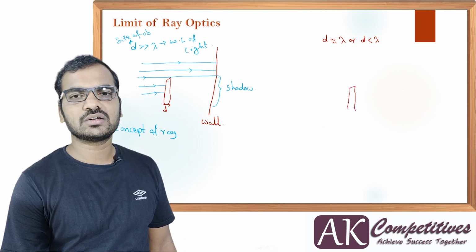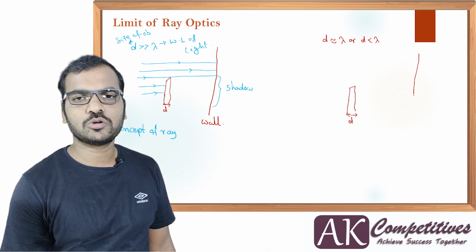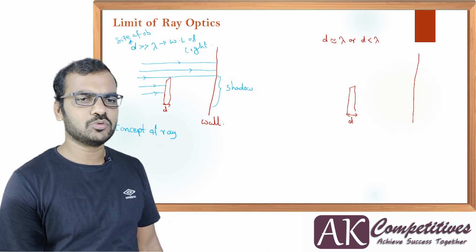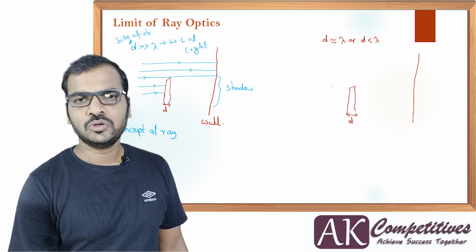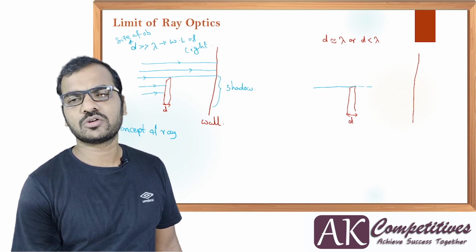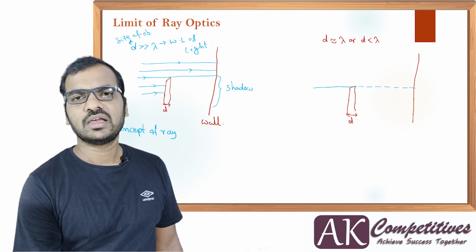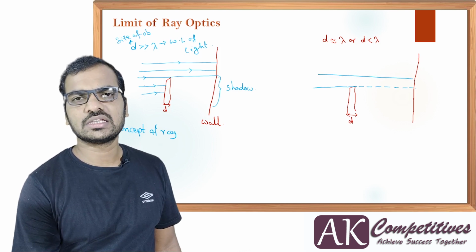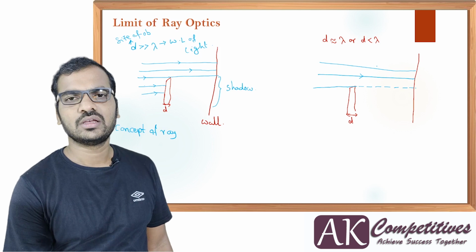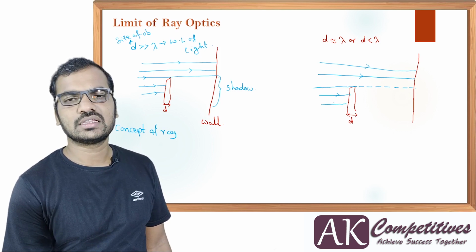Size object here which is having size as d, and behind this I'm going to put a wall. Okay, now if you take the light, how is it going to move? Usually we expect the light to be moving straight only without bending. Above, the light as usual illuminates, and there is no difference even at this point, and before this it is going to be stopped here, there is nothing different.